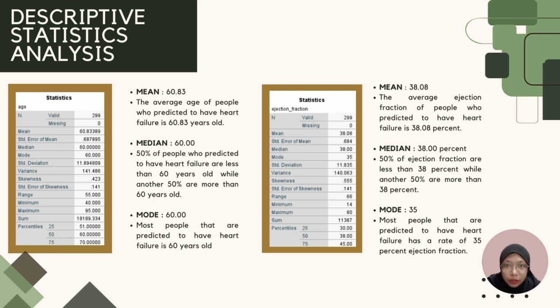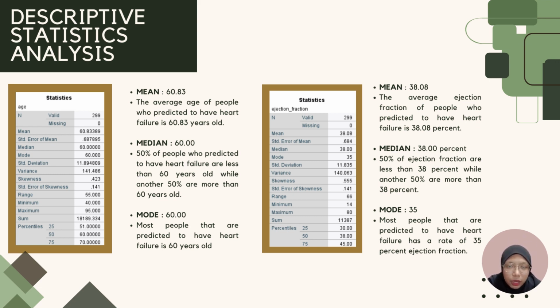Firstly, for the age table, the mean of the data is 60.83. It means that the average of people who are predicted to have heart failure is 60.83 years old. For median, it shows that the median of the age data is 60.00. It means that 50% of people who are predicted to have heart failure are less than 60 years old, while another 50% are more than 60 years old.